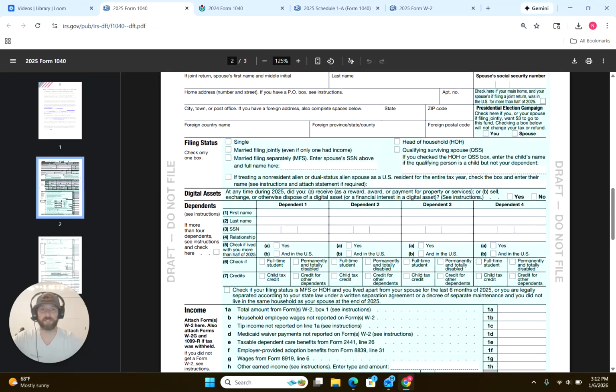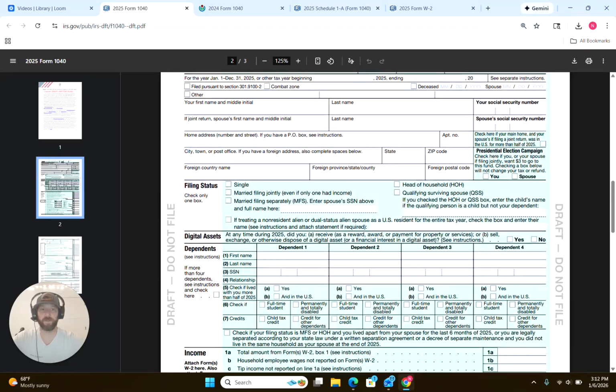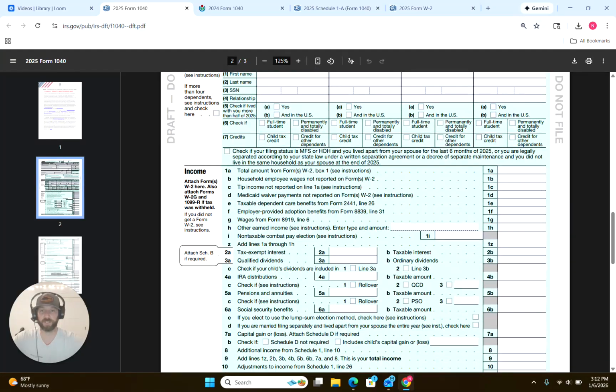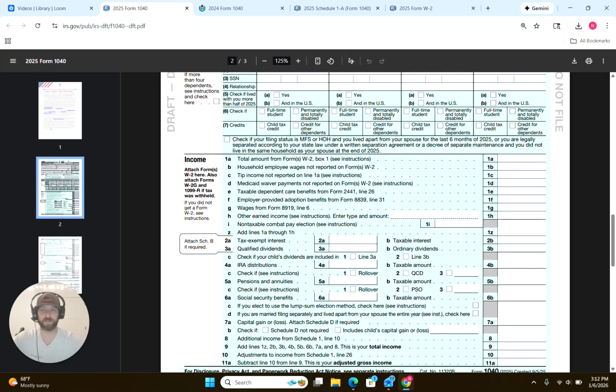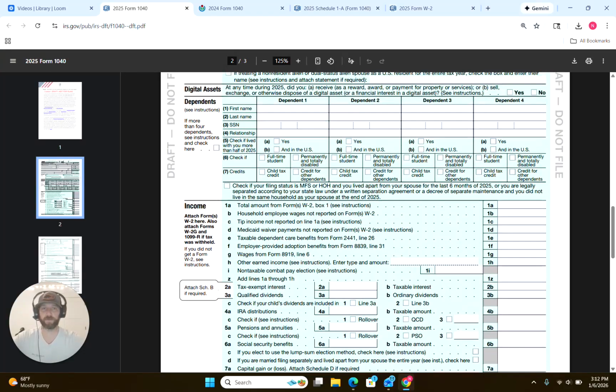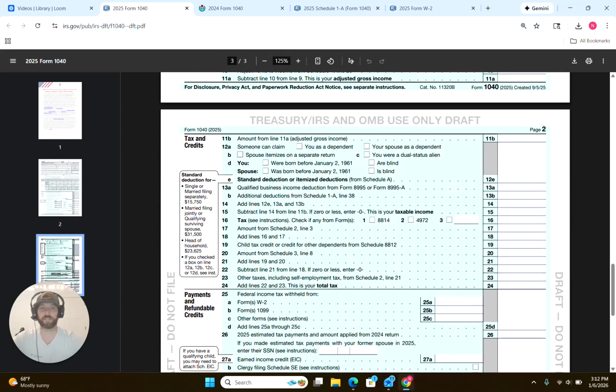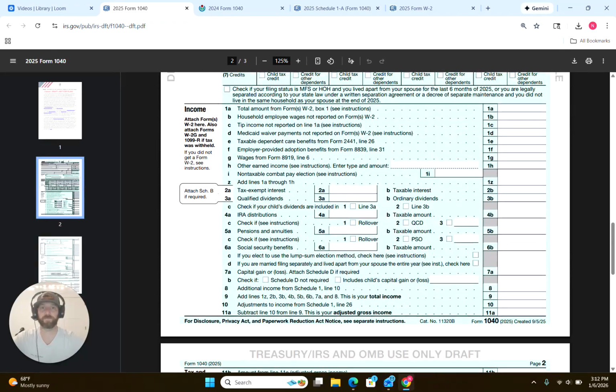I mean, just look how different that looks just in general. I mean, maybe not that different. The dependent column looks very strange, and there's just a lot more kind of going on. It's a little messier. These are all draft forms right now, so maybe it'll look a little more cleaned up when they actually finalize the forms. But I just thought it was kind of interesting to take a look at the changes and just kind of gives you an idea of how much is actually changing in the tax code this year.